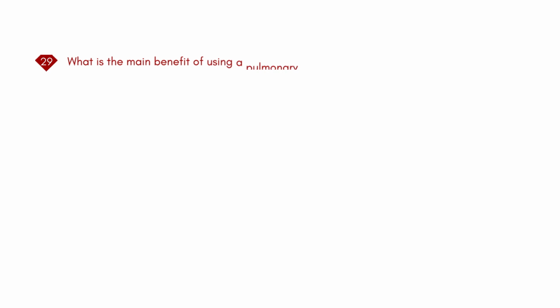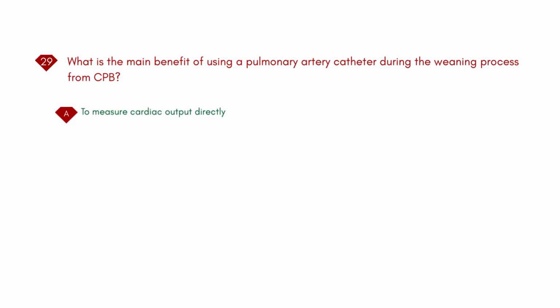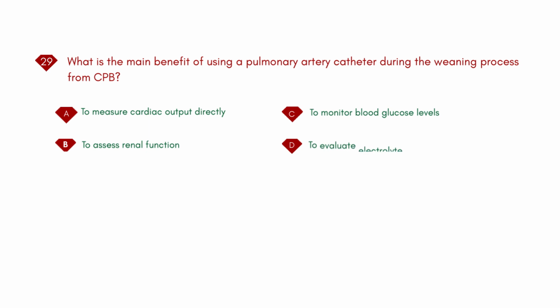What is the main benefit of using a pulmonary artery catheter during the weaning process from CPB? A. To measure cardiac output directly. B. To assess renal function. C. To monitor blood glucose levels. D. To evaluate electrolyte balance. Answer: A. To measure cardiac output directly.